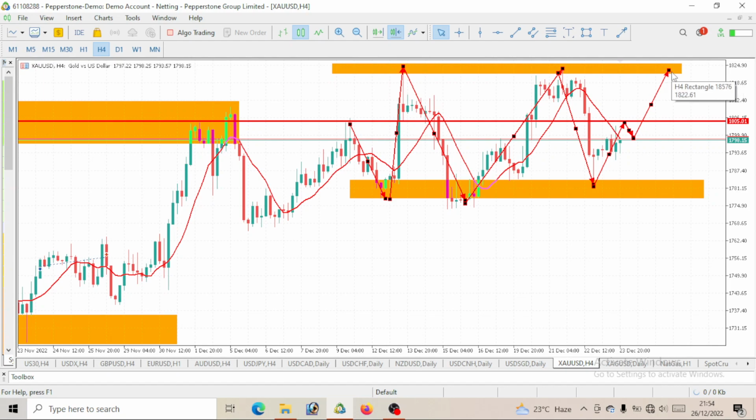Now I told you guys that we should watch out for a level of 1823. But before we get to a level of 1823, we should first of all hit a level of 1814. So the first level we would watch out for is 1814. Once our price can get to that level of 1814, then we should watch out for the next level of 1823. So above all, we would want to see our gold give us a bullish move for the next day. So let's watch out for gold for the next day.